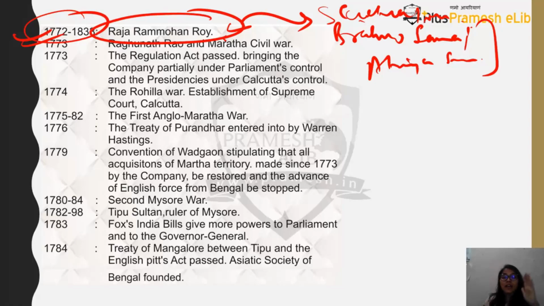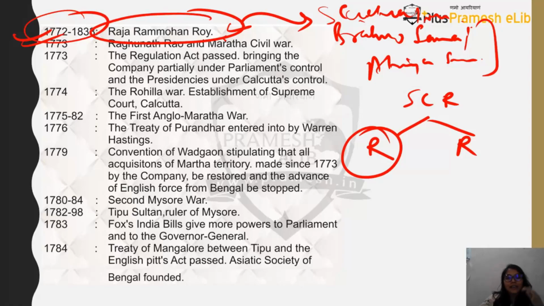And that's when you will find a lot of socio-religious cultural movements also happening. So there are basically reform movements, and there are revivalist movements. What are the two types of socio-cultural religious movements happening? Reform movements and revivalist movements.